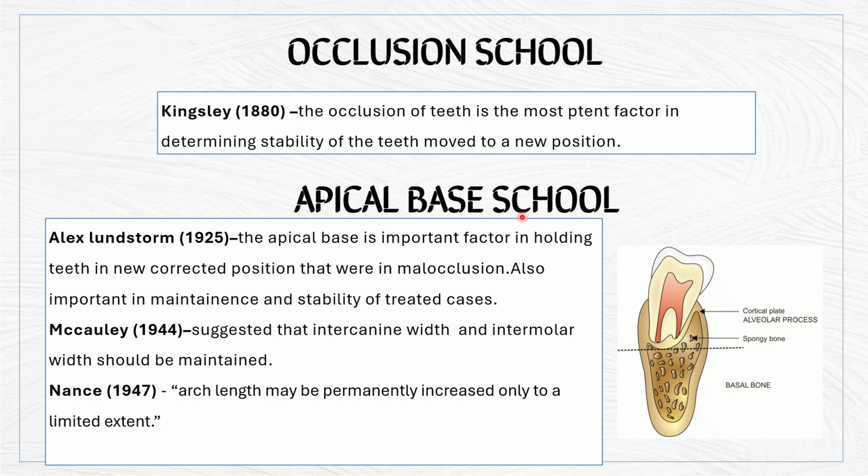Then the next school is the apical base school. Apical base is nothing but the junction between the alveolar bone and the basal bone. So that is called the apical base. So according to Axel Lundstrom, the apical base is an important factor. When the apical base is in a corrected position, then there will be maintenance and stability of the treated cases. And then Macaulay in 1944 decided that the apical base should be strongly determined,